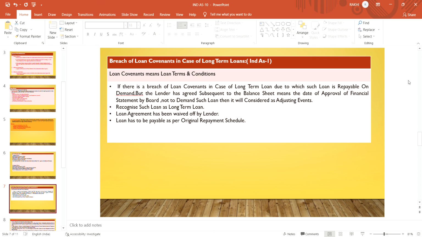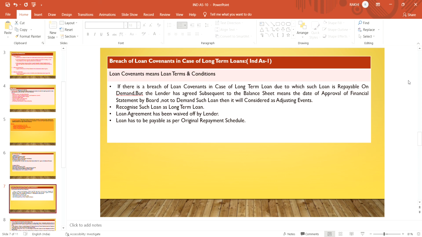Take your time, we will not demand our amount until after the approval by the board. The lender has agreed, subsequent to the date of approval of the financial statement, not to demand such loan. Then it will be considered as an adjusting event.